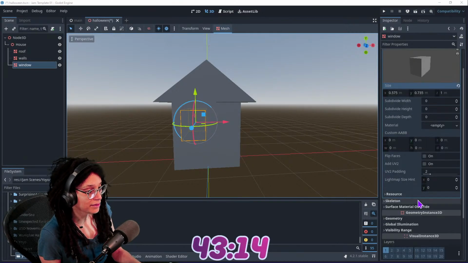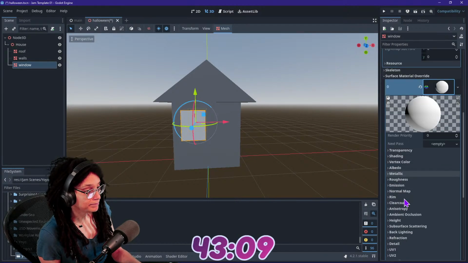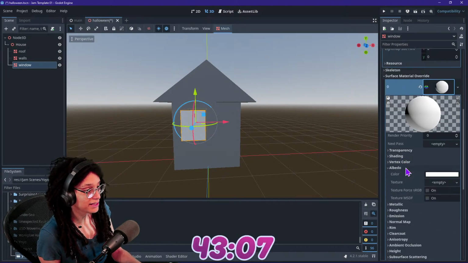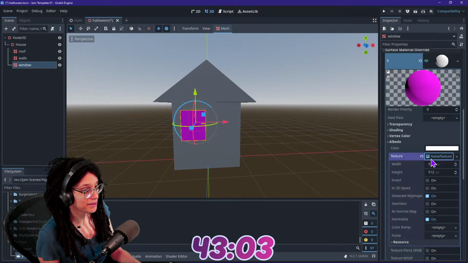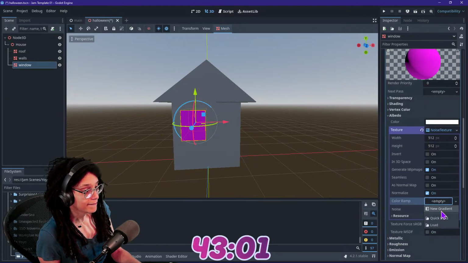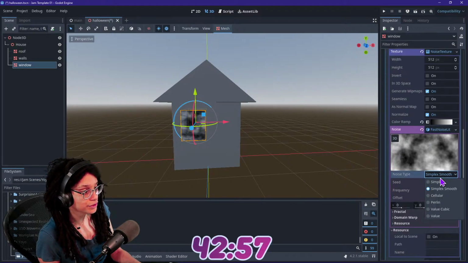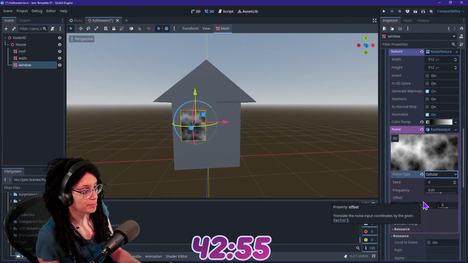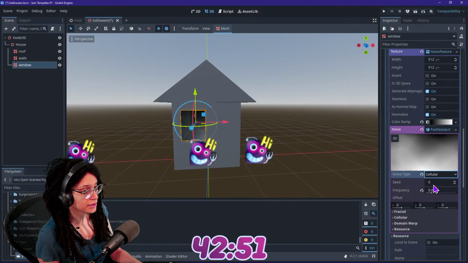Now, how am I going to make that look like a window? I could potentially use a noise texture. It's gonna be a goofy window. And then try to make it like cellular or something, but make sure it's really small. I don't think that's gonna work.